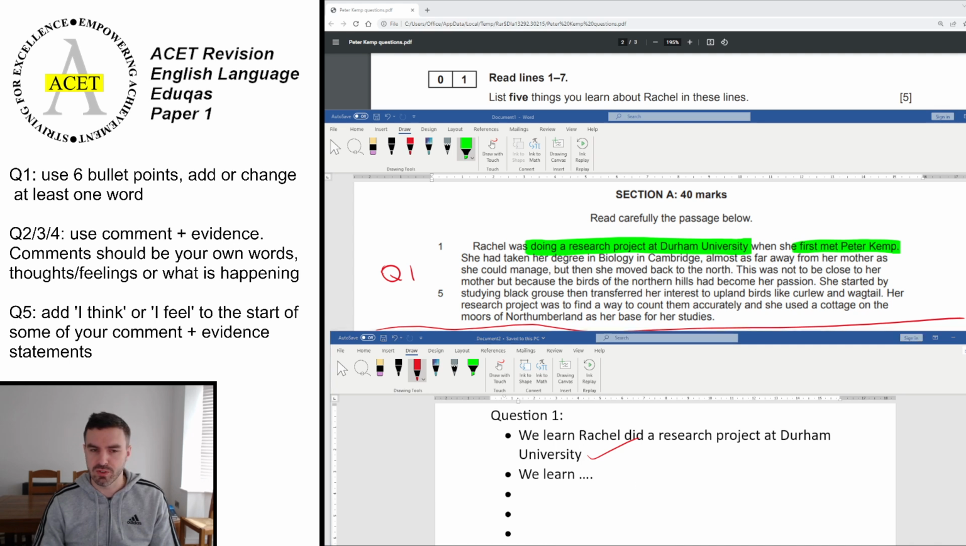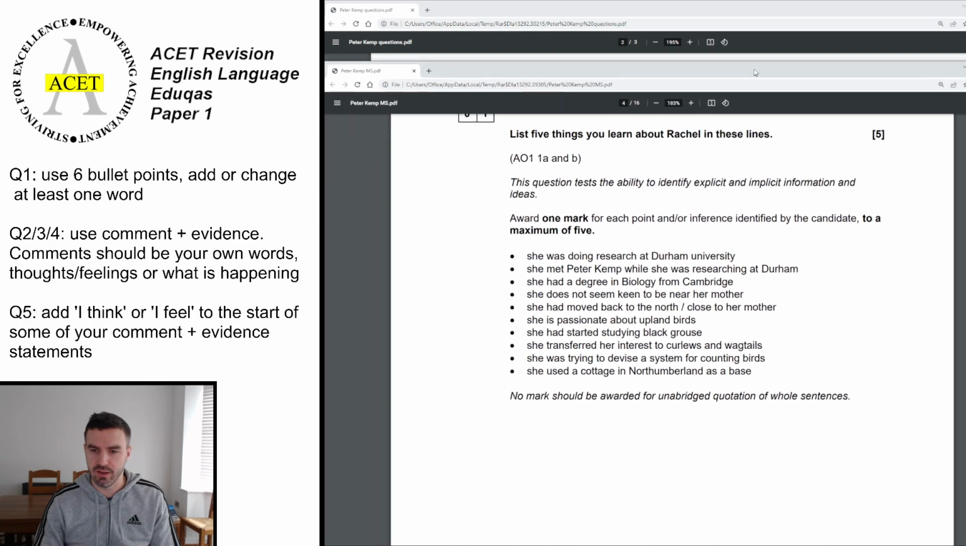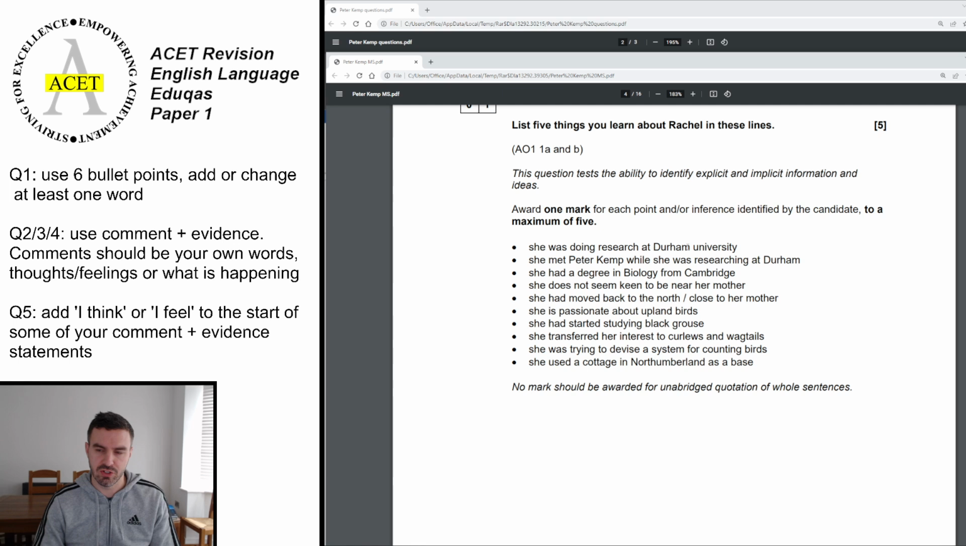Okay, if you've unpaused, then you'll be wanting the answers, and they are here. Okay, so she's doing research at Durham, which is the one I showed. She met Peter Kemp while researching at Durham. That was the second one from the first line. She had a degree in biology from Cambridge. She does not seem keen to be near her mother. She had moved back north or closer to be closer to her mother.